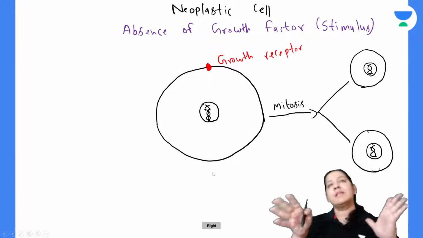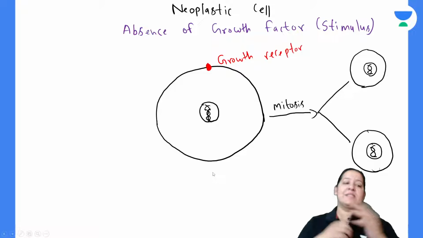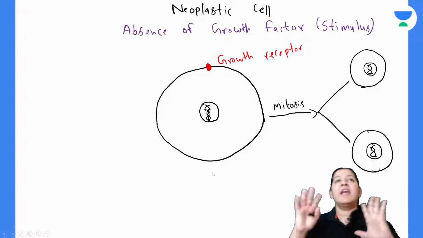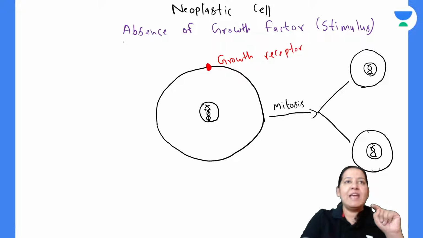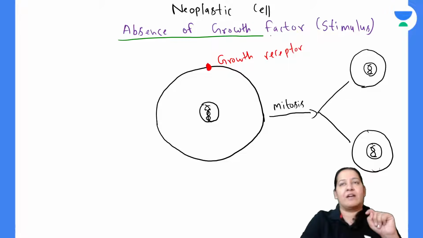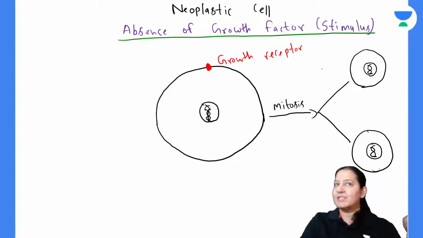Listen. This is a neoplastic cell. Compare it with the normal cell. Now what difference can you see here? In a neoplastic cell, you can see there is an absence of growth factor. There is an absence of stimulus. Stimulus is absent, growth factor is absent. There is nothing on the growth receptor.